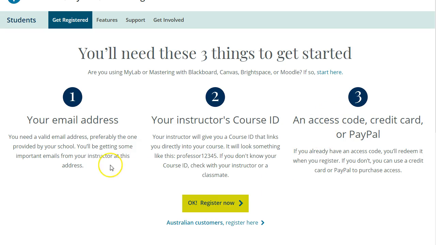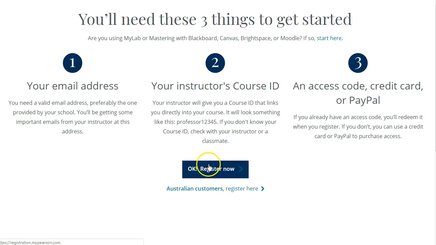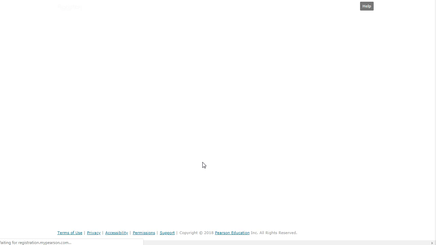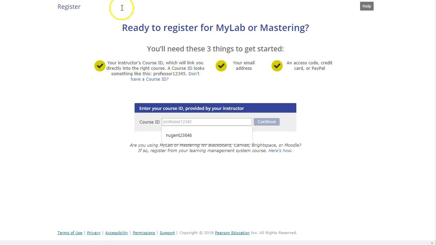You will pay with a credit card. Make sure when you register, you use the same name that's in Blackboard. So whatever name displays in your Solar or your Stony Brook Blackboard account, keep the same name here so I can easily identify you when moving your grades back to Solar at the end of the course later. So you're going to register, and then the first thing it's going to ask you is for that course ID.